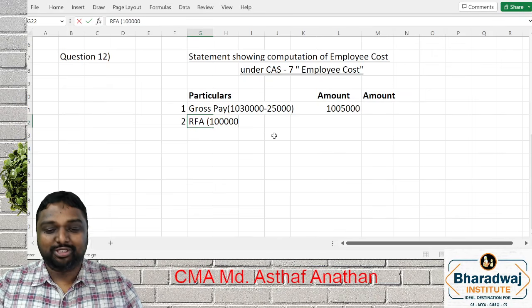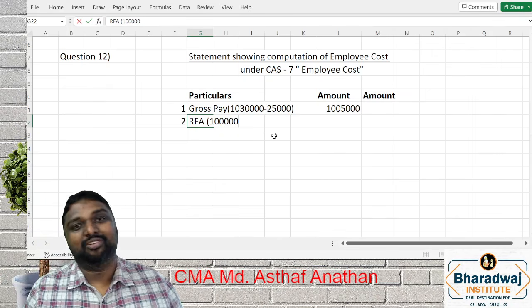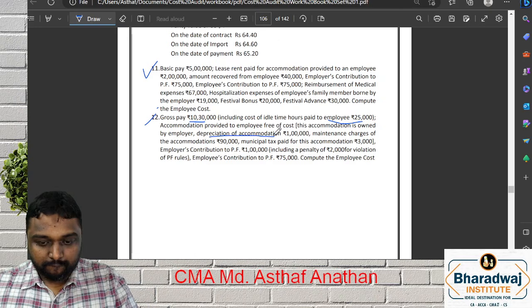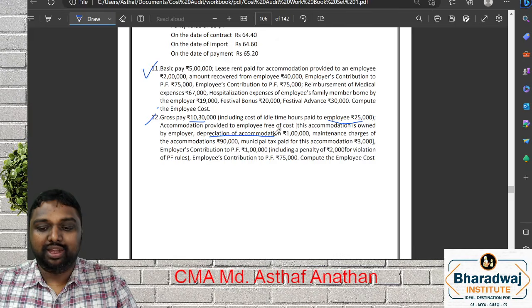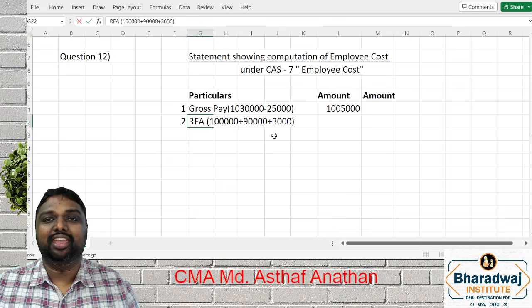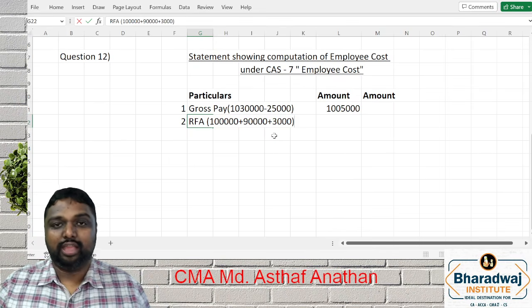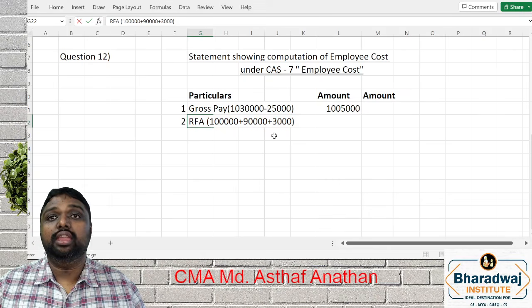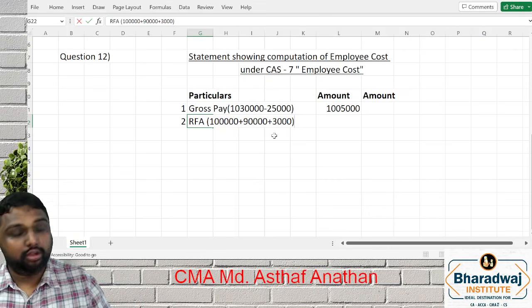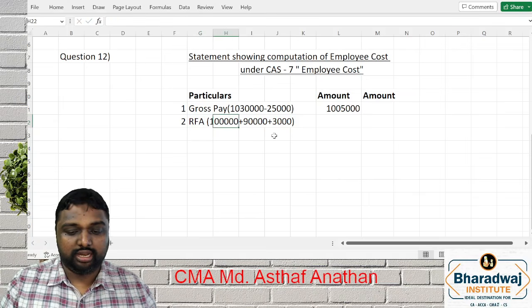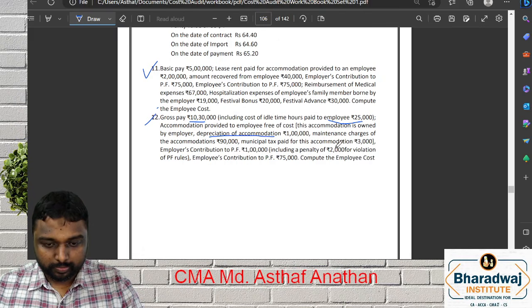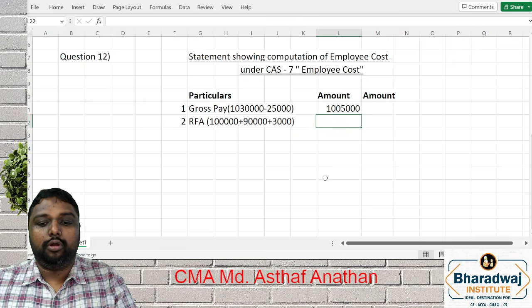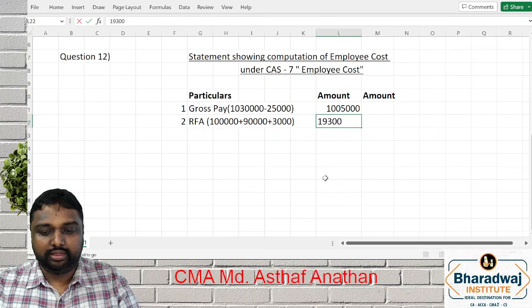I know most of you will have a doubt whether depreciation will be considered or not. Yes. Next, maintenance charges are also your outflow. Yes. Municipal tax also is an expense of the employer. Suppose any electricity bill, whatever the employer is paying, you have to consider. Any amount recovered from employee? No amount recovered. So 1,93,000.